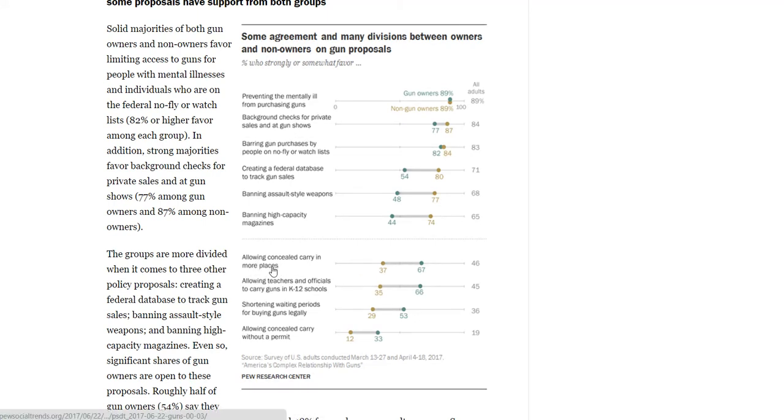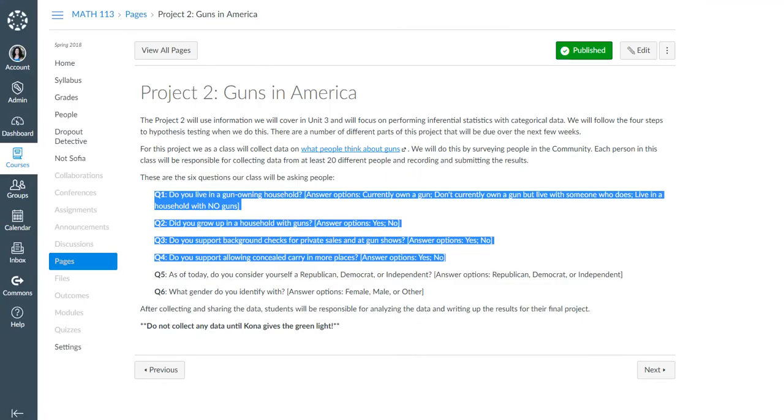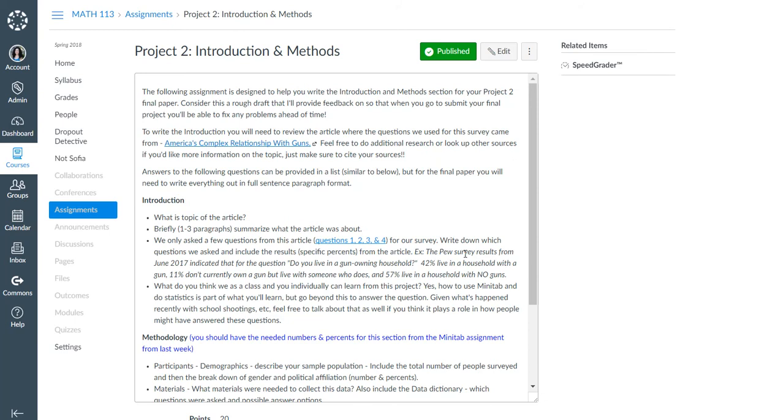Then allowing concealed carry in more places, 46% say yes, that's this number down here. 100 minus 46 would be the percentage who say no, they do not want to allow concealed carry in more places. So really important. I always end up with students who aren't sure where those are coming from, so that's why I'm going through that right now.